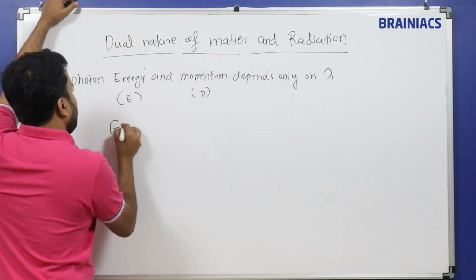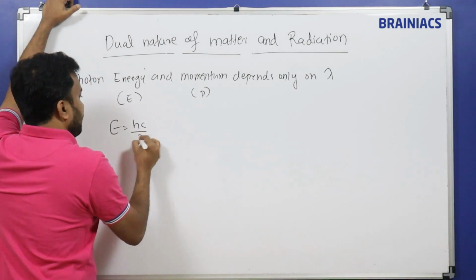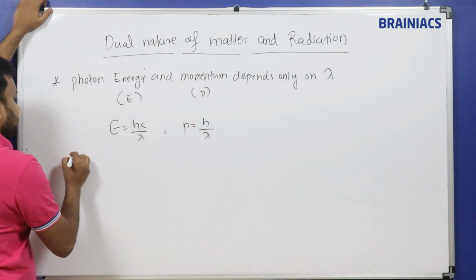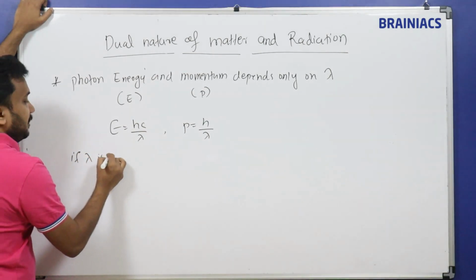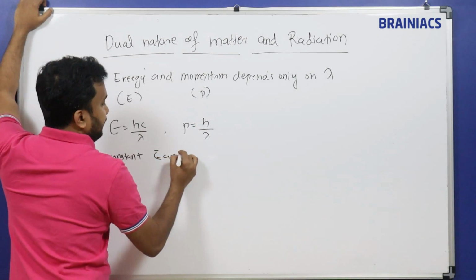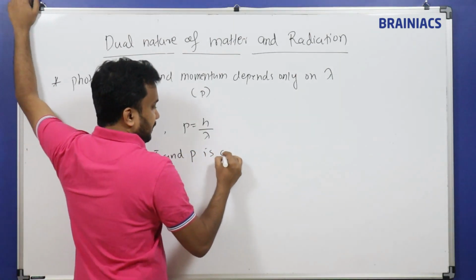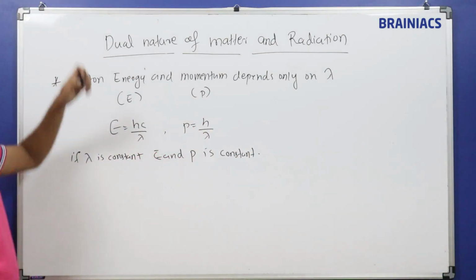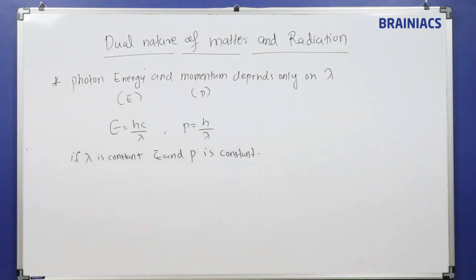For example, we know E is equal to hc by lambda and P is equal to h by lambda. So if lambda is constant, E and P are constant.